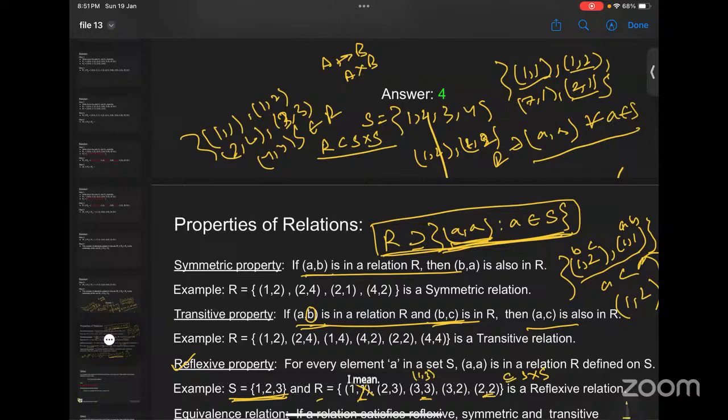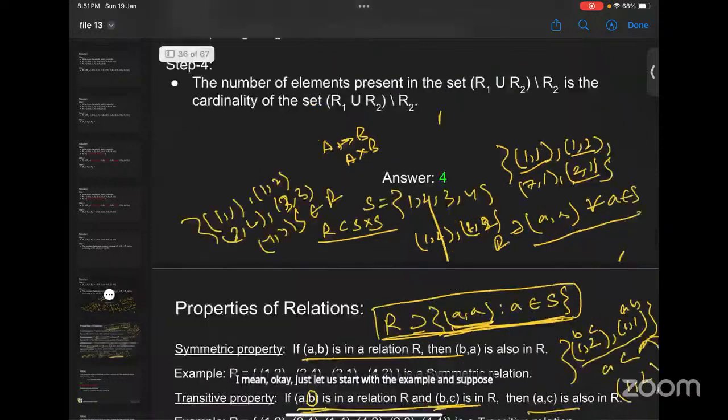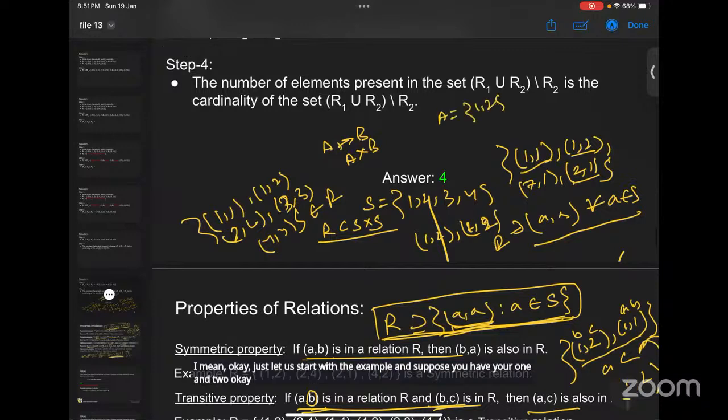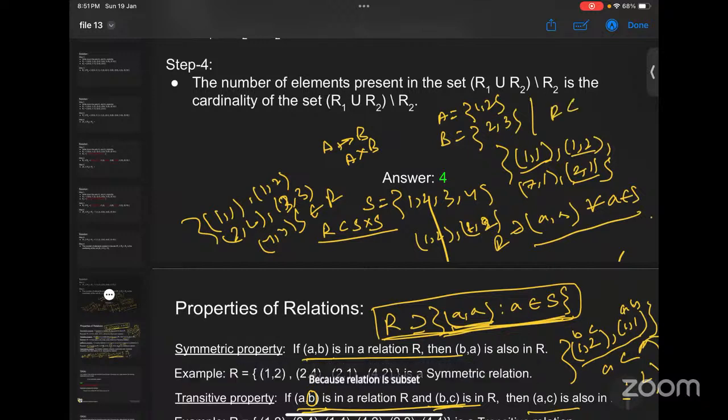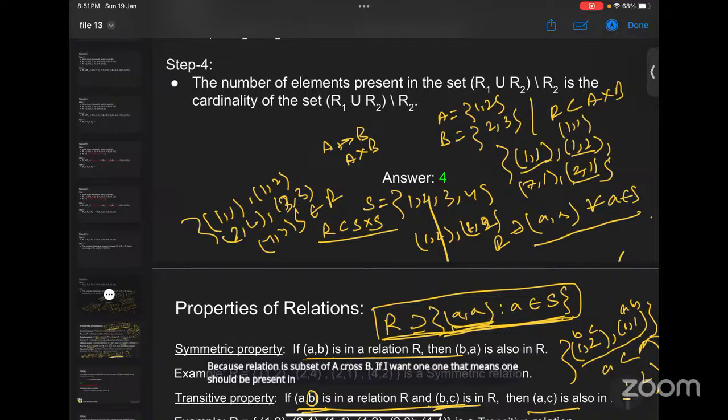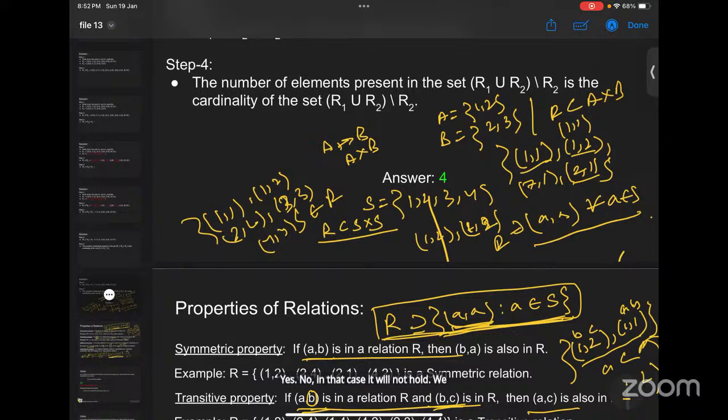Okay, let us start with an example. Suppose A is {1, 2} and B is {2, 3}. In that case, (1, 1) we cannot have in the relation, right? Because the relation is a subset of A cross B. If I want (1, 1), that means 1 should be present in the set B, right? Correct, yes, madam. So you will have only (2, 2). No, in that case, it will not hold. We need (1, 1), but (1, 1) cannot be in the relation, because 1 is not in the set B. In that case also, it will not be a reflexive relation.